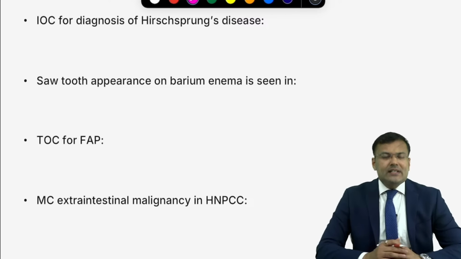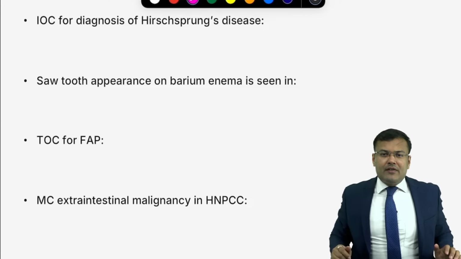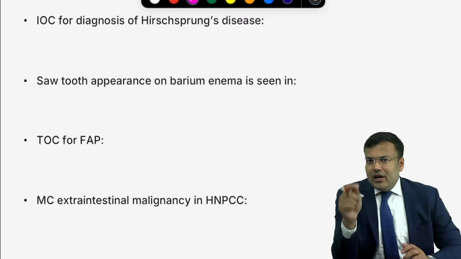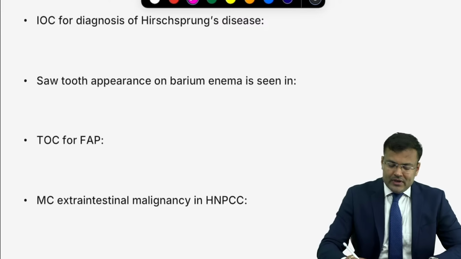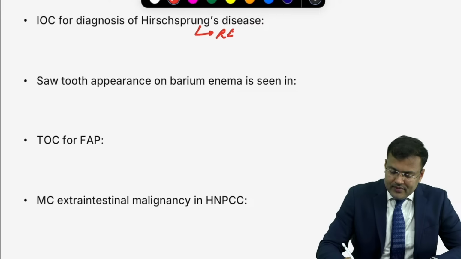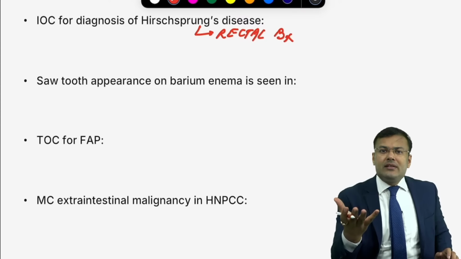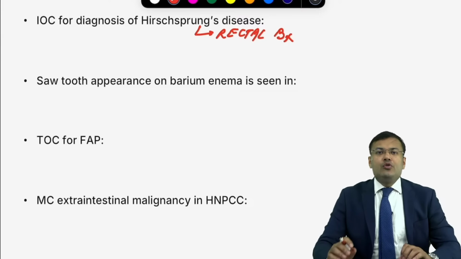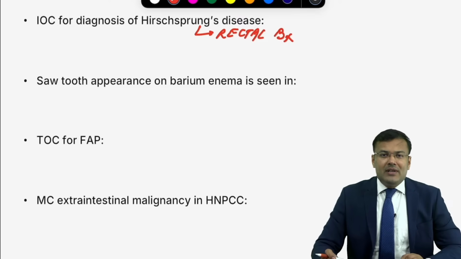Clear? Next, what is the investigation of choice for diagnosis of Hirschsprung's disease? In Hirschsprung's disease, there is absence of ganglion cells, and the most common site is the rectum. So you have to look for ganglion cells. How? Go for biopsy, so we go for rectal biopsy. Since the most common site is rectum, patients will have signs and symptoms of large bowel obstruction. What is the clinical scenario? Just after birth, the child has abdominal distension and no passage of meconium within 24 hours. So the most common presentation is abdominal distension.